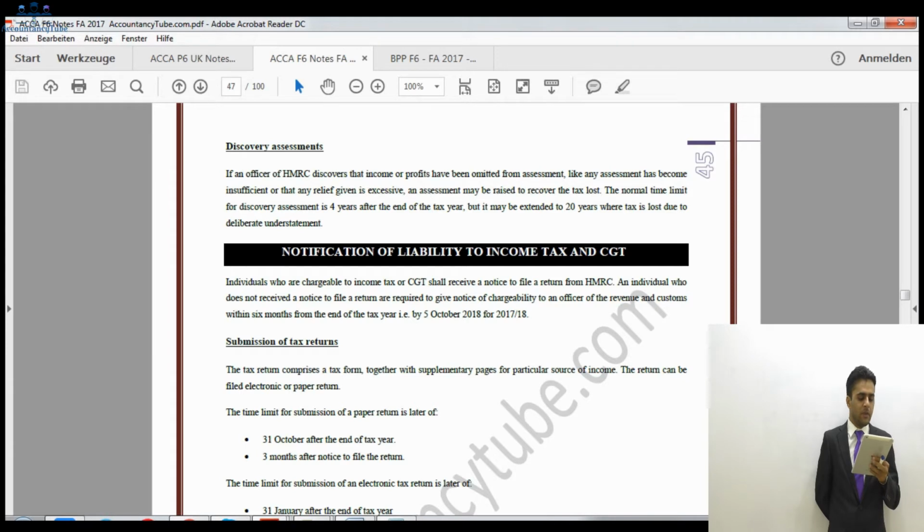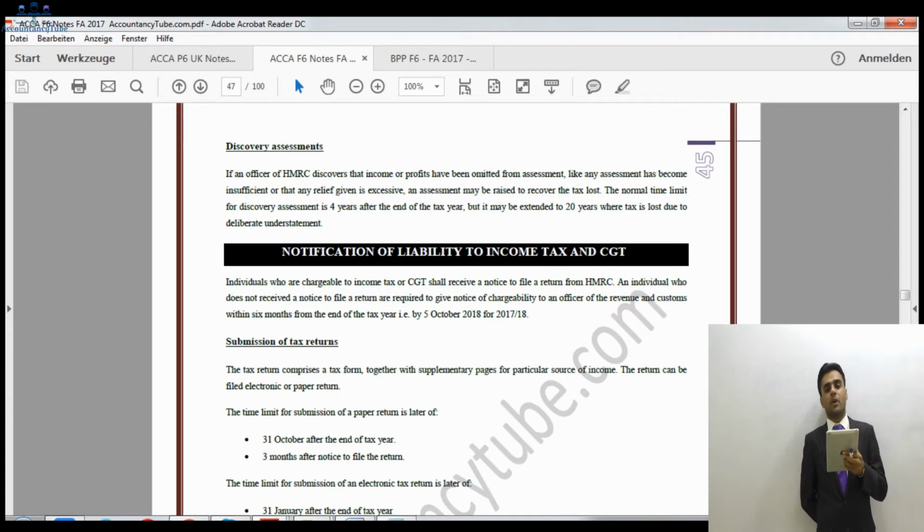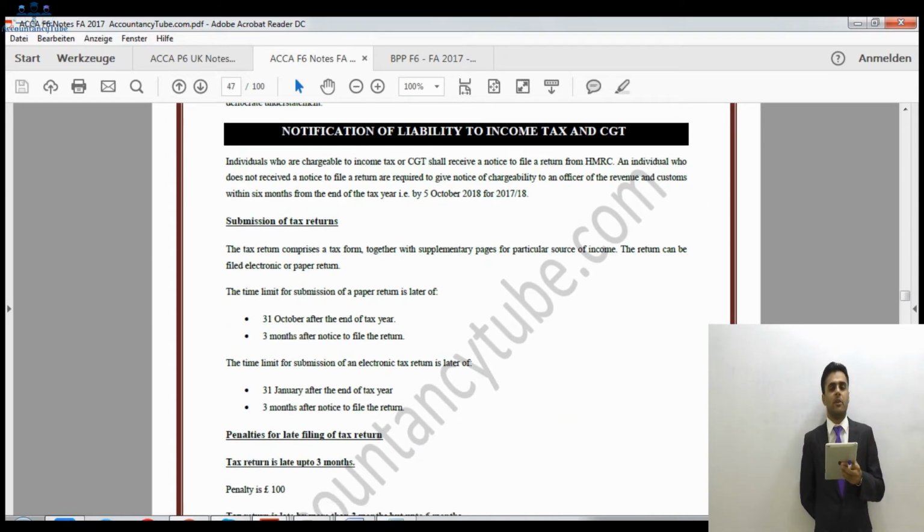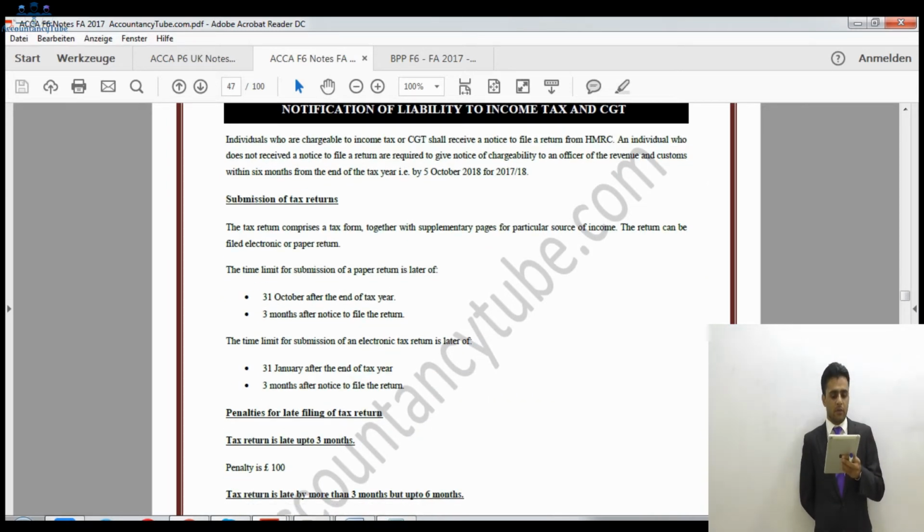An individual who does not receive the notice to file a return is required to give a notice of chargeability to an officer of Revenue and Customs within 6 months from the end of the tax year. Now, the end of the tax year is 5th of April, so you must tell HMRC by 5th of October 2018 for our current tax year purposes. So within 6 months after the end of the tax year, you will write to HMRC that I have not received a notice of return. So you will tell HMRC. In that case, HMRC will then write back to you, and they will give you the notice.